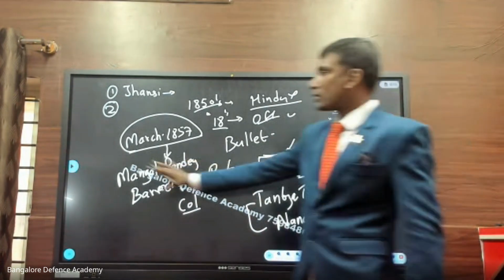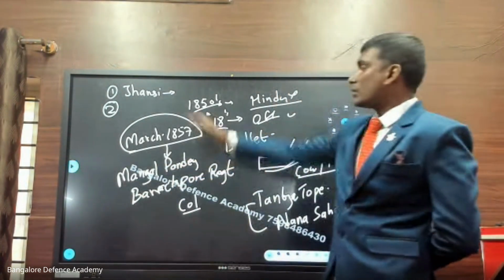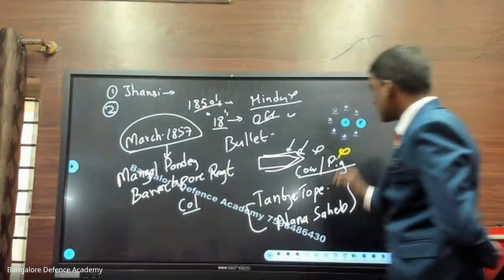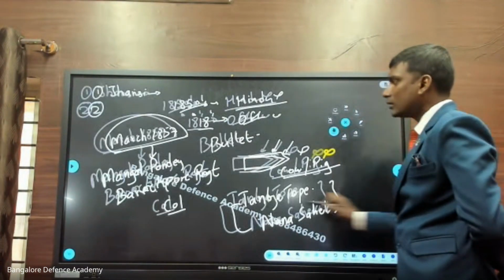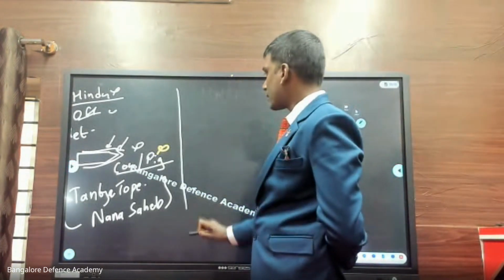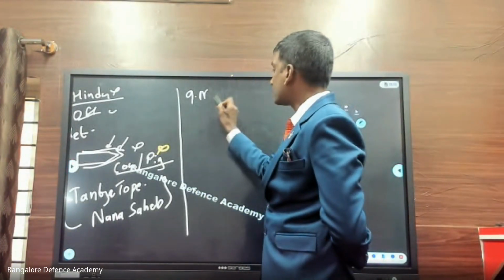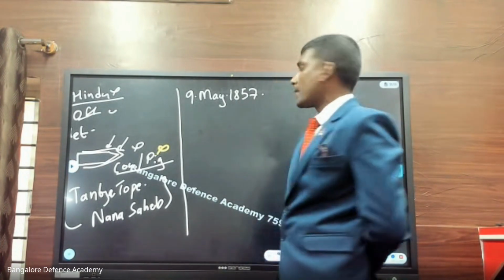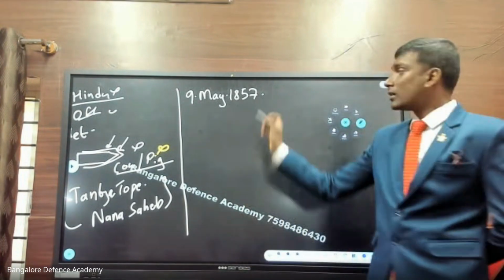On one side, Indian soldiers are not happy. On the other side, Jhansi Rani, you know what the story is there. Now, the most important thing that happened here was in a very important month. You can just write down 9th of May 1857. Okay, 9th of May 1857.